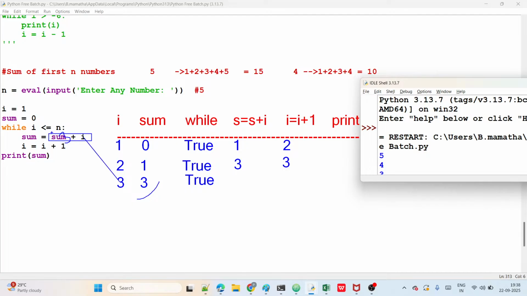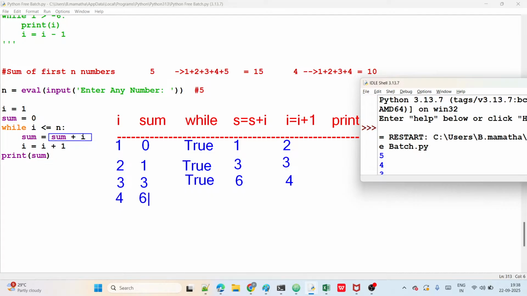6. 3 plus 3, how much? 6, right? Okay. So the sum became 6. i became i plus 1, 3 plus 1, 4. Right? Next one. What is the i value here? i value 4. Sum, how much now?